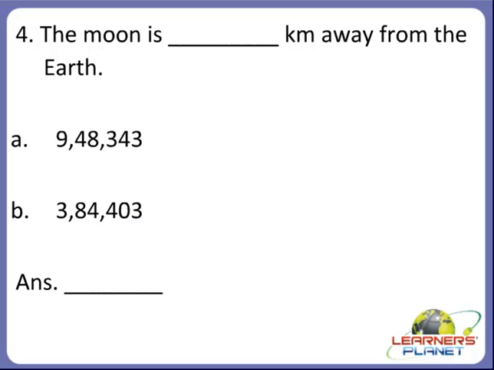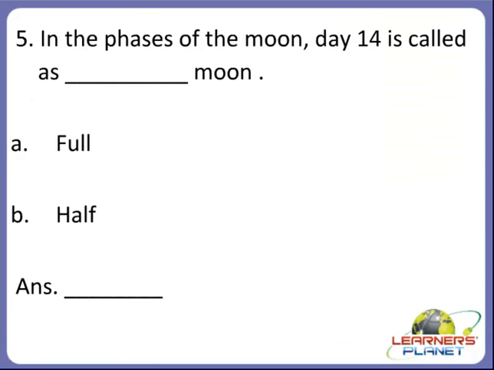Yes, the correct answer is B. The moon is 3,84,403 kilometers away from the earth. Okay, children. Now the next one.